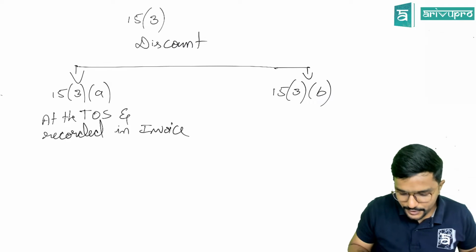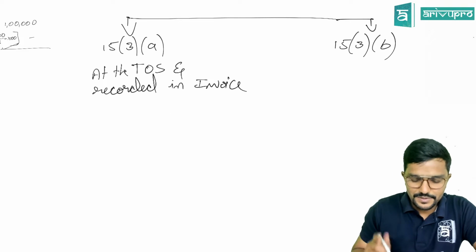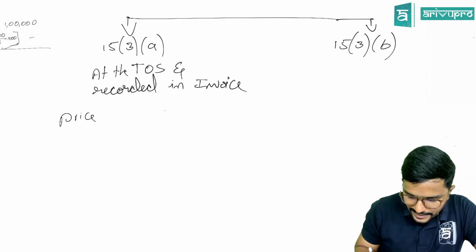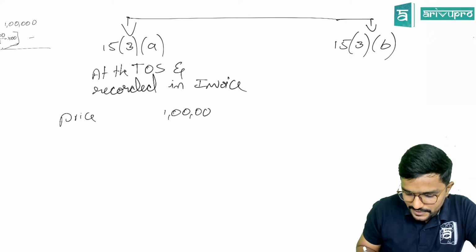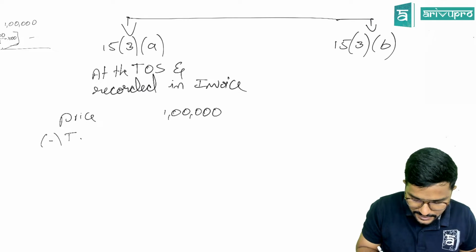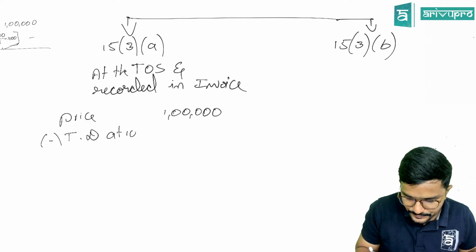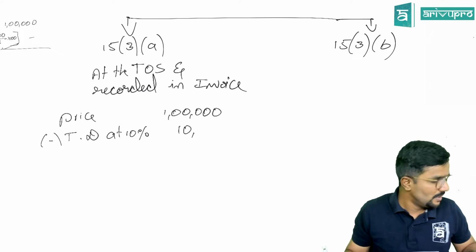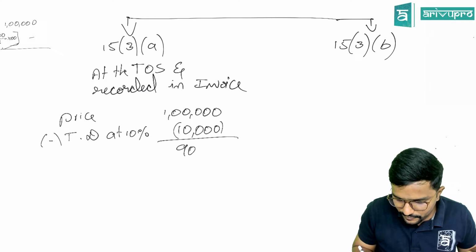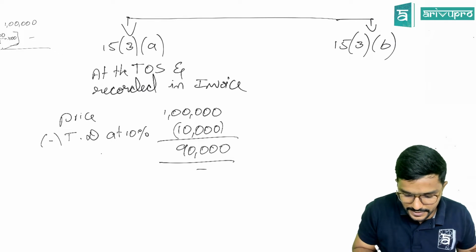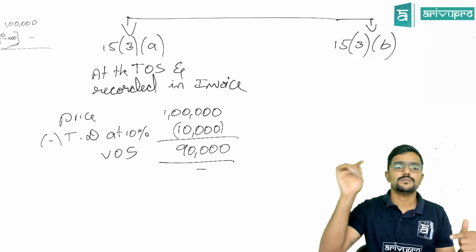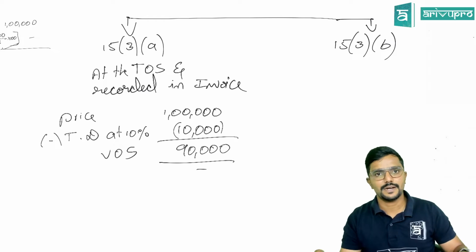For example, you came to purchase goods from me. I am the supplier, you are the recipient. For the supply price, I am charging 1 lakh. And you are my regular customer, or else during summer I am giving a discount. So I am recording a trade discount, as we call it, at 10%, which is 10,000. So how much are you paying for the goods? Only 90,000. So that 90,000 will be the value of supply, guys. What is the value of supply? 90,000, on which the supplier is liable to pay the tax.